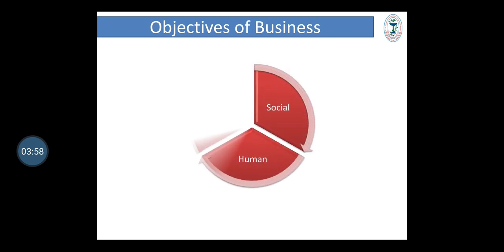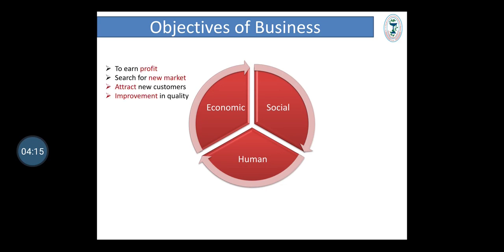Now we will discuss objectives of business. There are mainly 3 objectives of a business, that is social objective, human objective and economic objective. First, we will begin with economic objectives, that is objectives which are related to money. Economic objectives are to earn profit, to search for a new market, to attract new customers and to improve quality of goods.